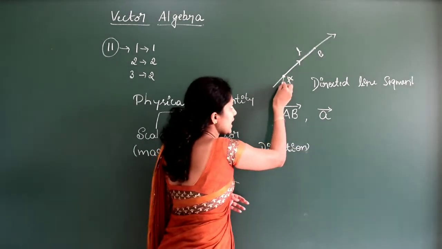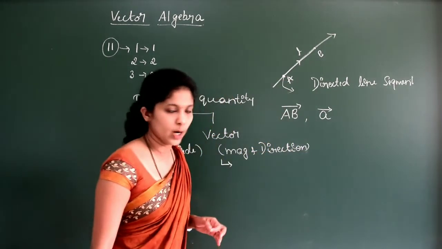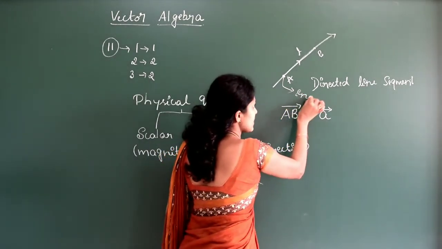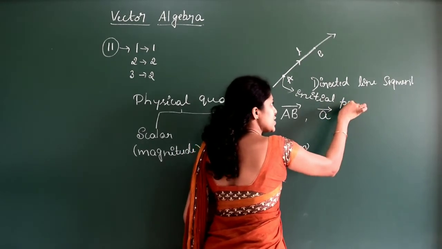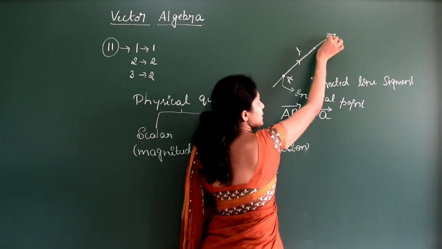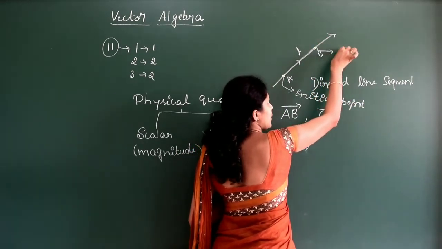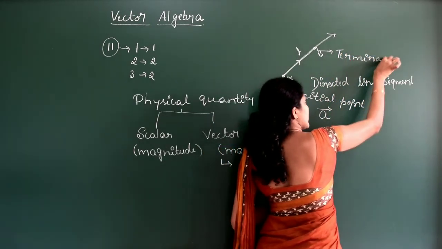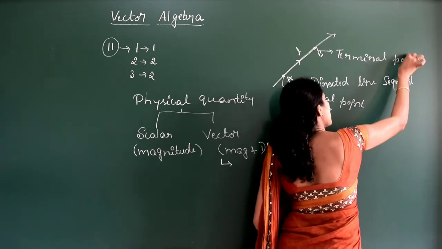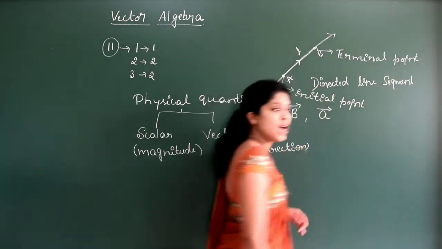And here point A is called the initial point, okay. Remember, these are the important ones. A is the initial point, and B, the end point, is called the terminal point.